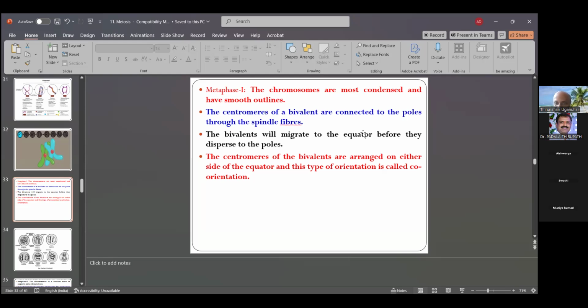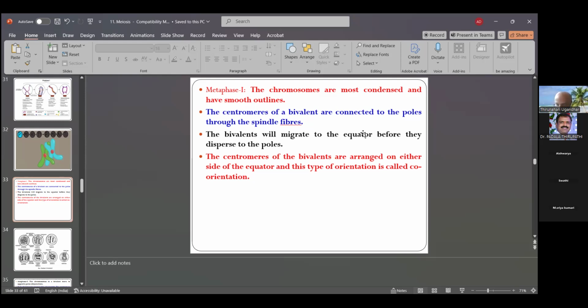They disperse to the poles. The centromeres of the bivalent are arranged on either side of the equator, and this type of orientation is called co-orientation. The orientation means the middle part is elongated and the peripheral part is short, arranged on either side of the equator.